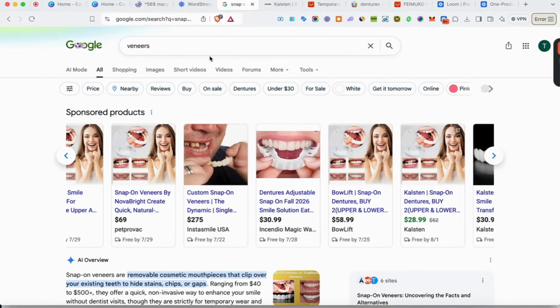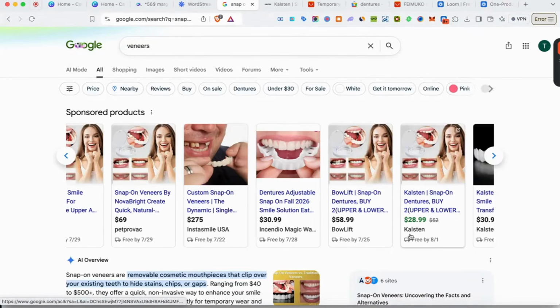If I come over here to Google and I type in veneers verbatim, you can see all these product ads that show up at the top of the page. So these are called Google Shopping ads. These are the type of ads that we want to be running for our drop shipping business. All it consists of is just the image, title, price point, and the brand name. There's no static ads, there's no video ads, no type of creatives whatsoever, right? So you're literally just selling your product as the literal ad, right?